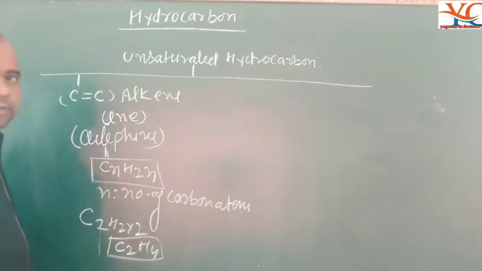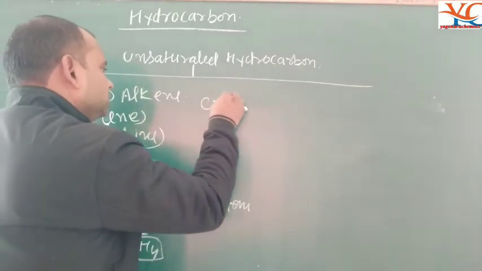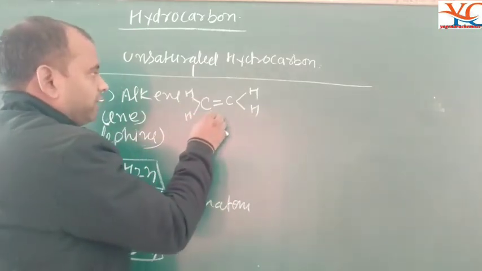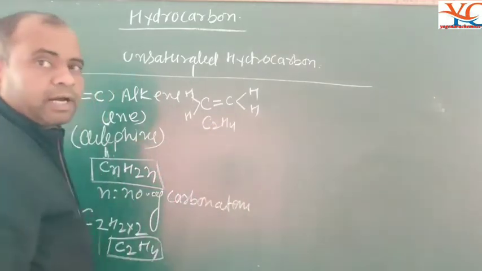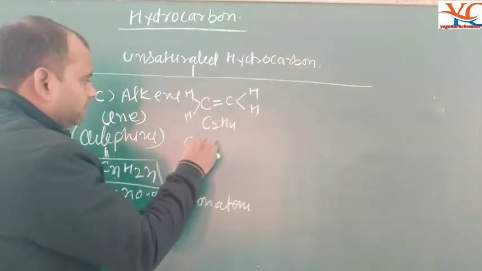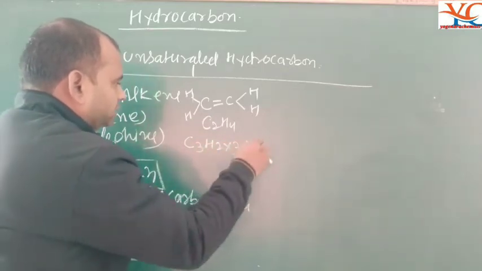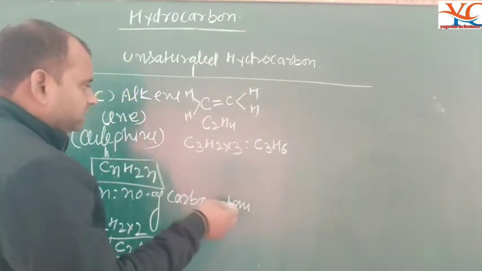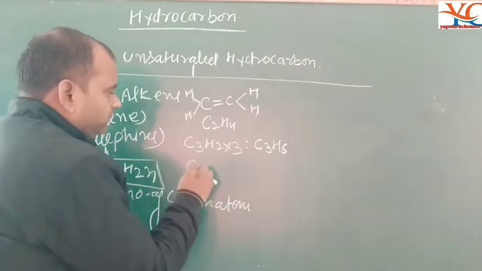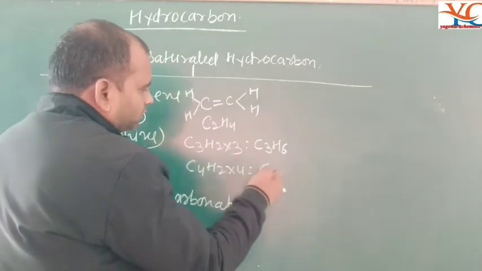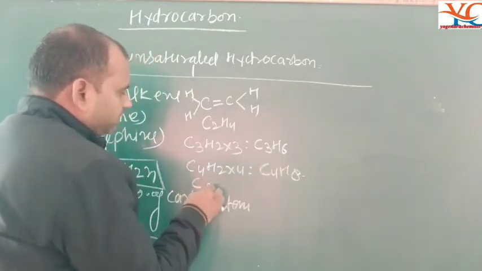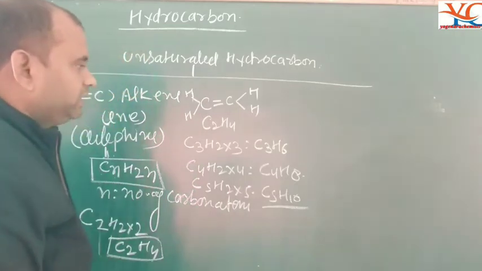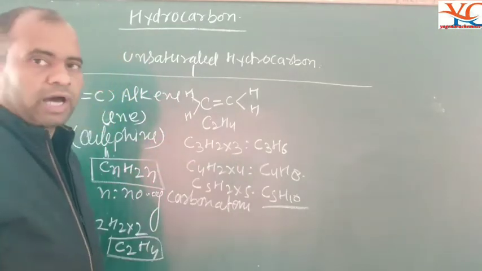The open structure of C2H4 is C double bond C with hydrogens attached. Clear? Then the formula is C2H4, and the second member of the alkenes is C3H2×3, which is C3H6. Similarly the next members are C4H2×4, which is C4H8, and C5H2×5, which is C5H10. These are members of the alkenes.